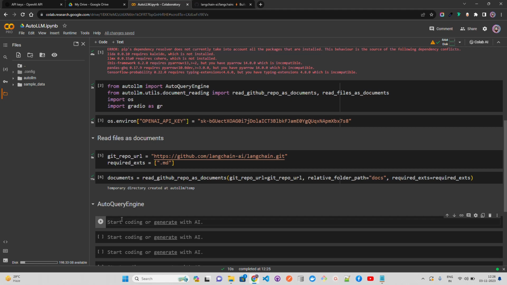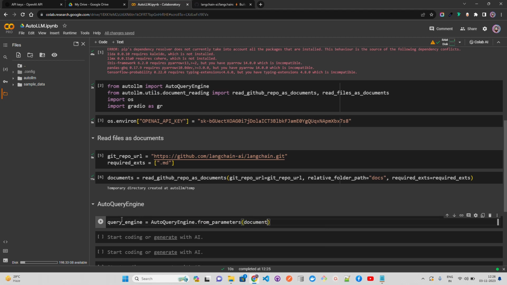They provide multiple other vector stores and vector databases. So let's use query engine equals AutoQueryEngine.from_parameters.